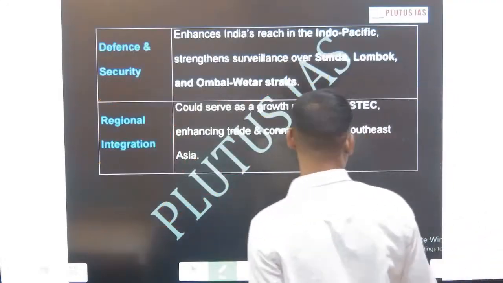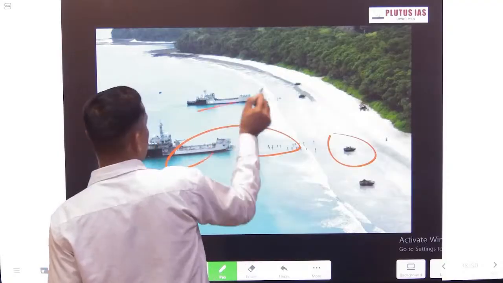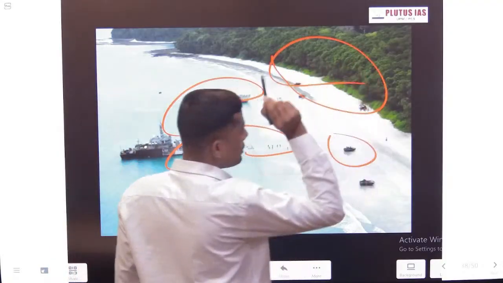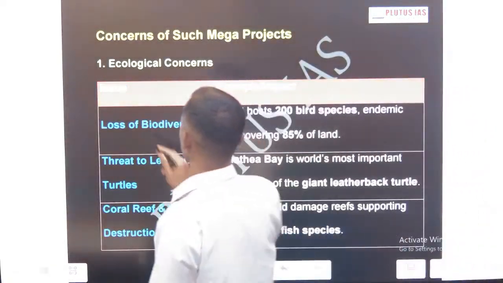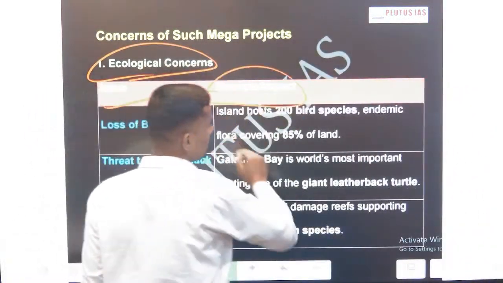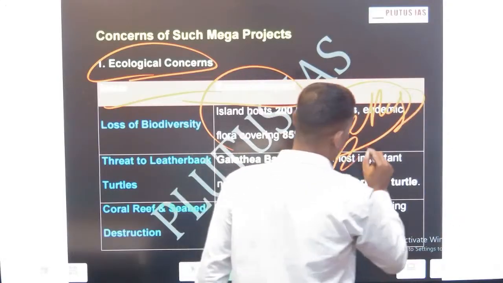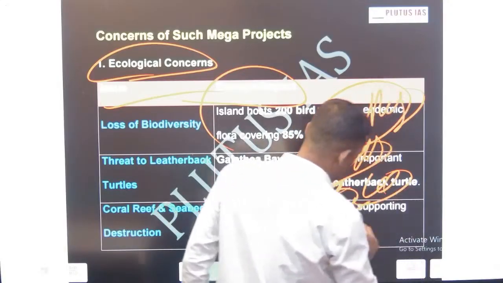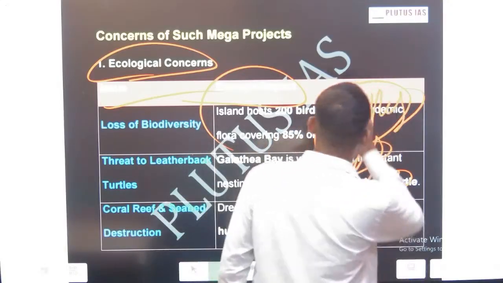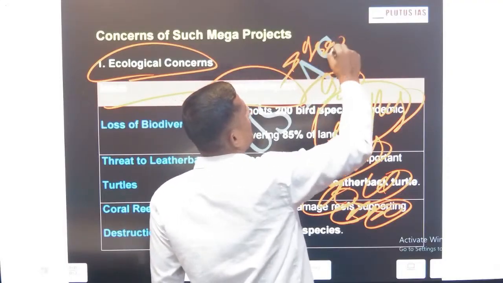This is our people only, this is the Indian Navy, and the forest area is huge, but still the population is very little. The first is ecological concerns. The leatherback turtle is the best example which I remember. This is a critically endangered species, found in the Indian Ocean region, the Bay of Bengal specifically. In India, it is found in Southern Nicobar, Greater Nicobar.